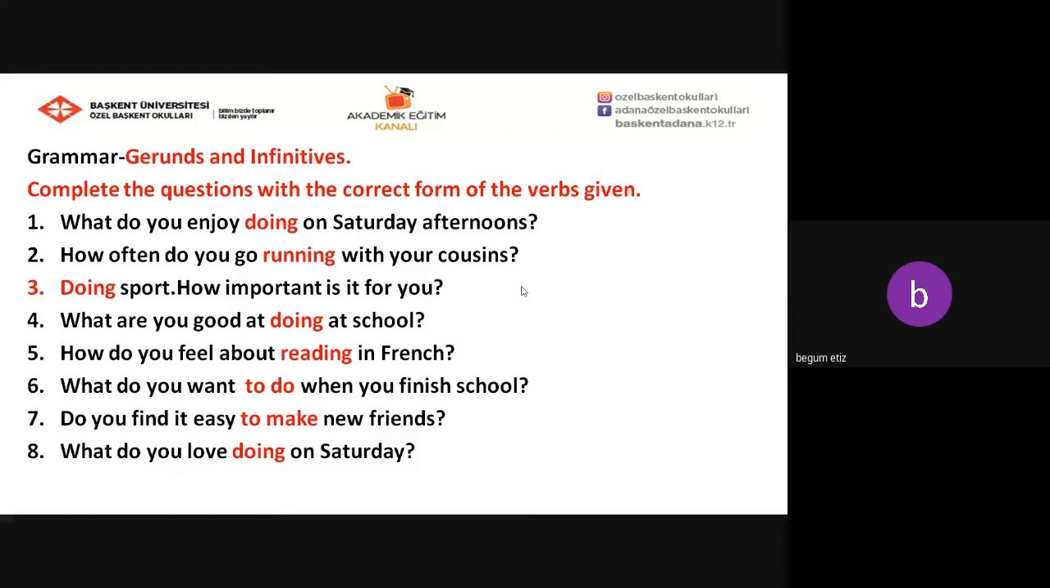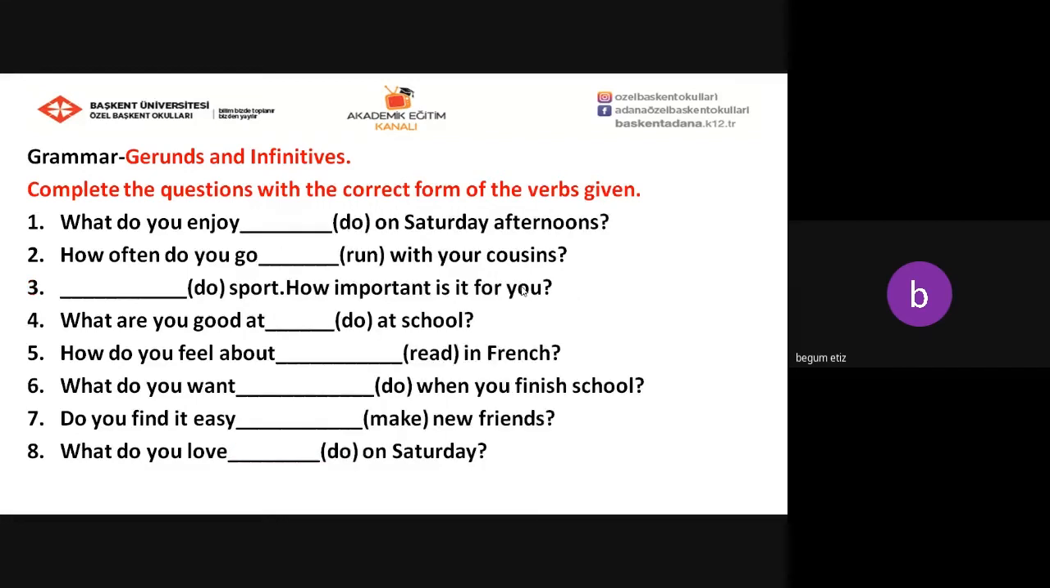What do you want to do when you finish school? Do you find it easy to make new friends? What do you love doing on Saturdays? So we have just used the verb within that bracket. So we have completed the questions with the correct form of the verbs given.